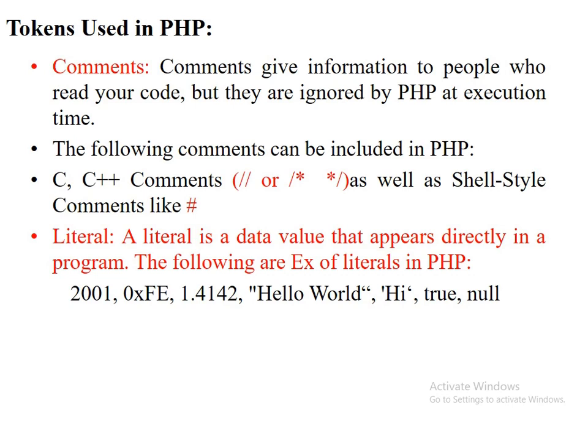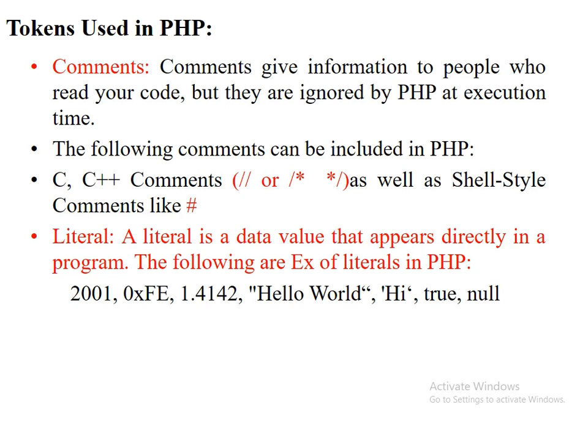Next we are going to discuss the different tokens used in PHP. The first token is comments. Comments give information to people who read your code, but they are ignored by PHP at execution time. The following comments can be included in PHP: C, C++ comments like // or /* */, as well as shell script style comments like hash.